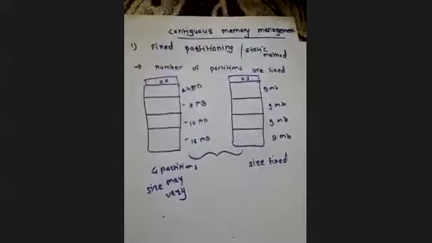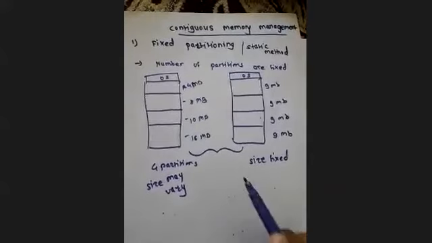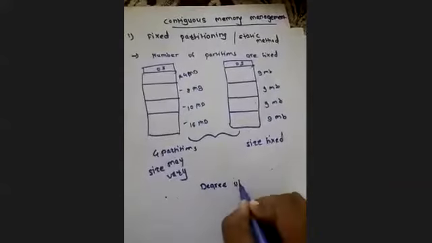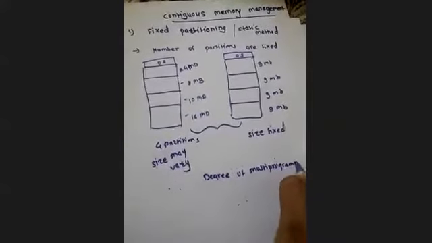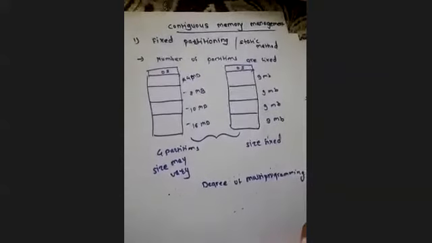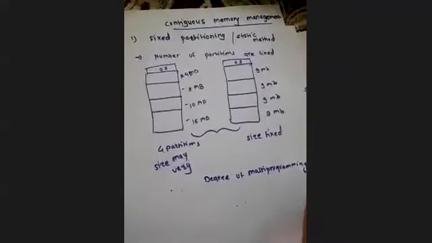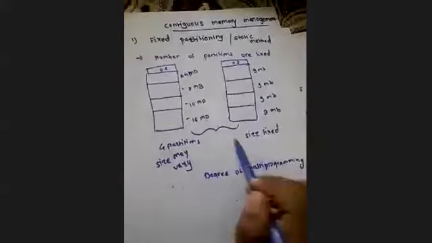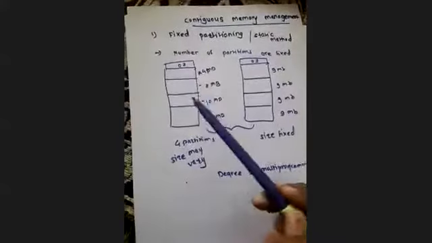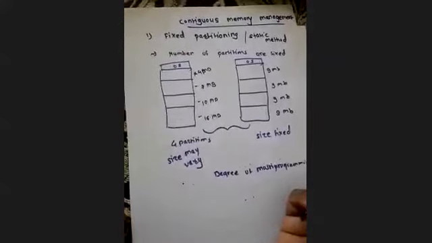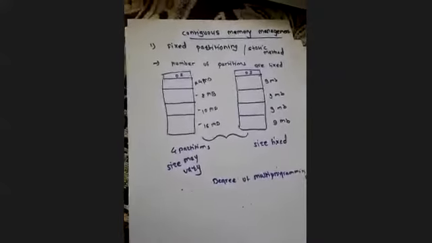Now if we observe, what is our main motto? Degree of multiprogramming. Now if you observe here, how many processes can reside at the same time in this memory? Suppose this is a RAM and I have divided it into fixed partitions with varying, different sizes. If I ask how many processes can reside in this, can you tell me?